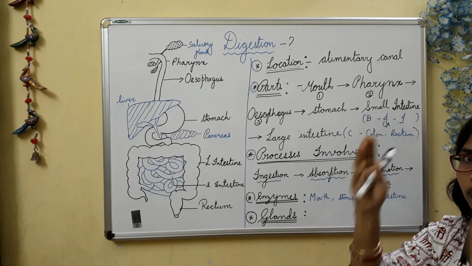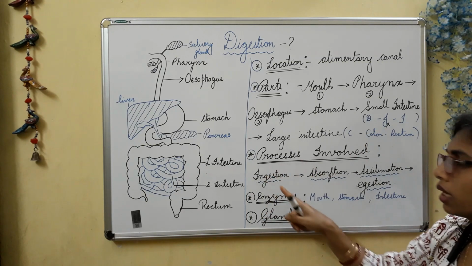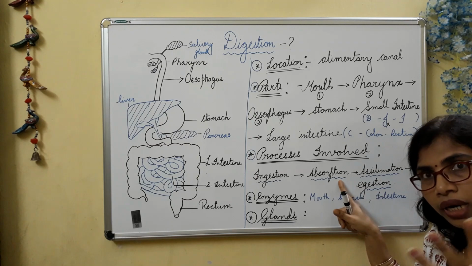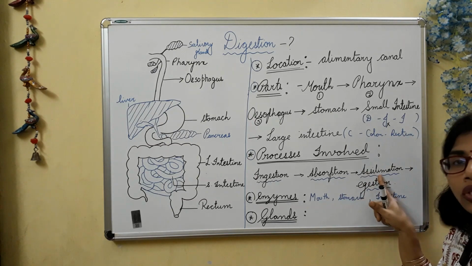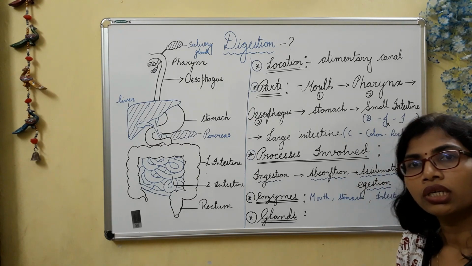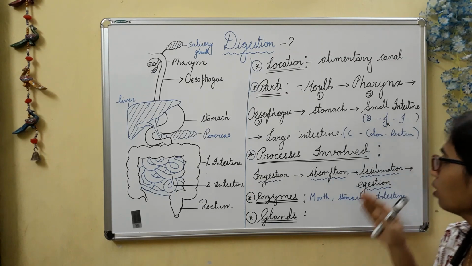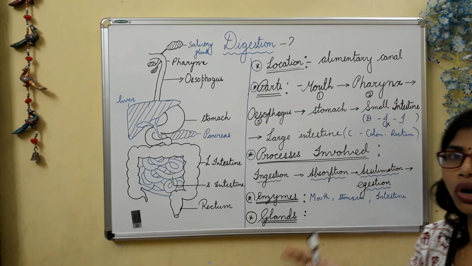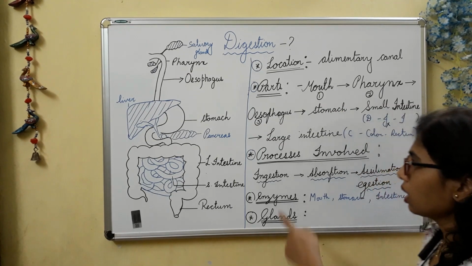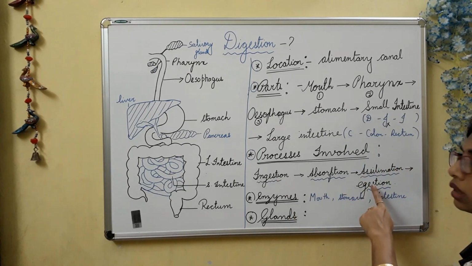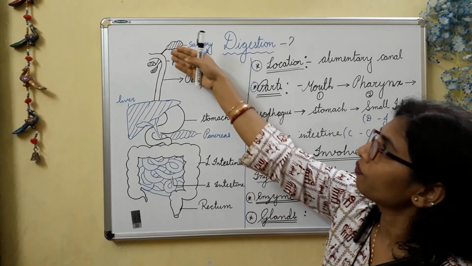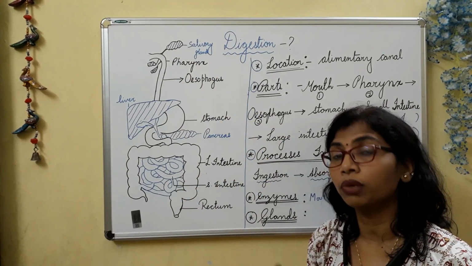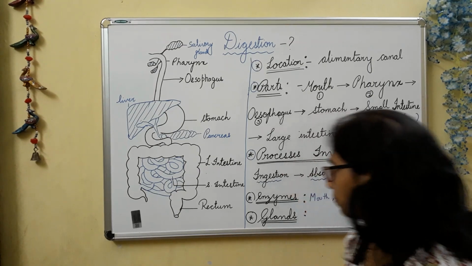So keep in mind the processes involved: ingestion, second is absorption by the blood, assimilation is the utilization and storage of the digested food, and the fourth is what is not required, which goes out. All these processes take place in different organs of the digestive system. We will proceed with that next.